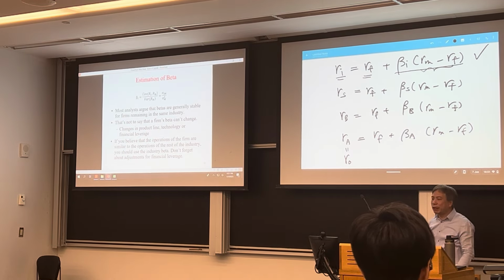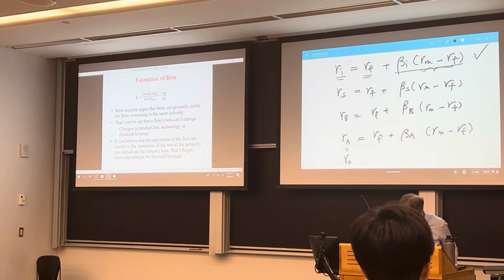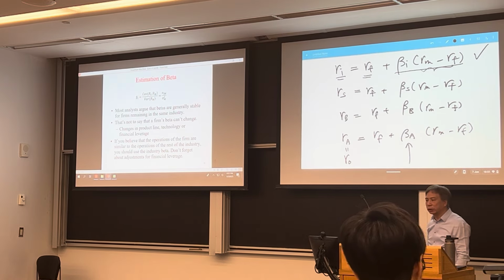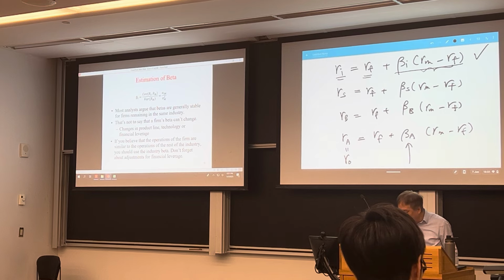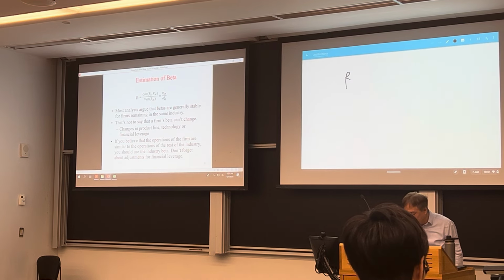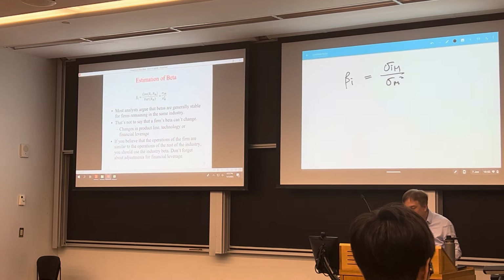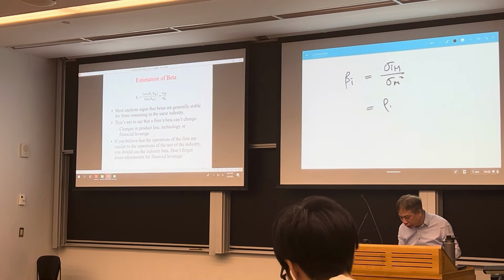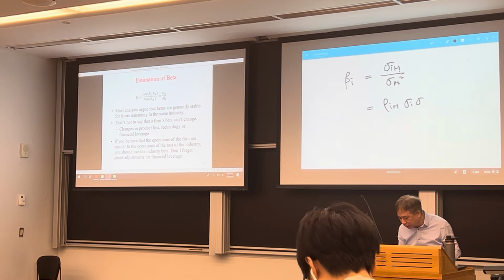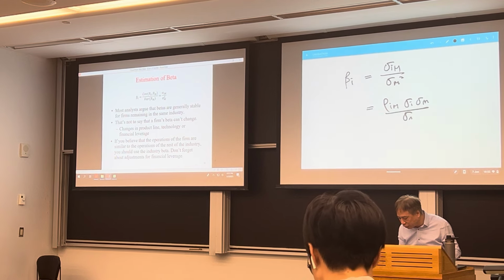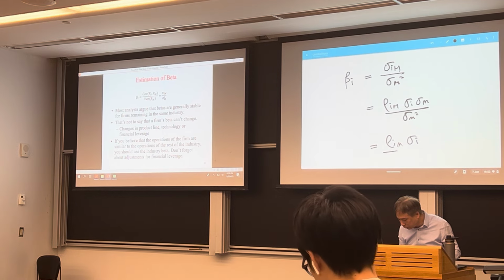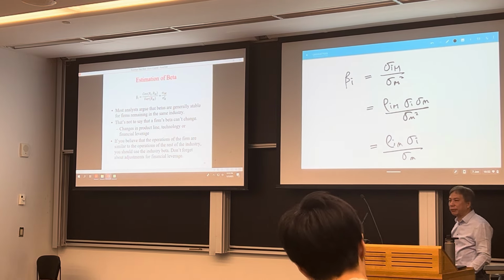Now, how do we estimate beta? Because we need that beta. This is the most important information to estimate. So the formula for beta is, well, beta of any security, where I stands for anything. That's the covariance of I and M over market variance. If you rewrite it, this is the correlation of I and M, times sigma I over sigma M, the standard deviations. Or you can write it this way. They're all the same.